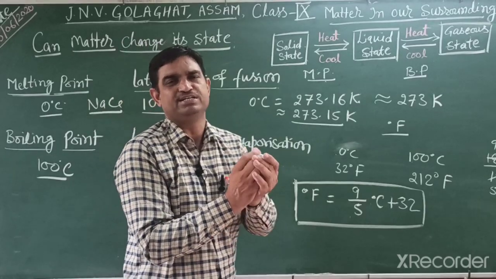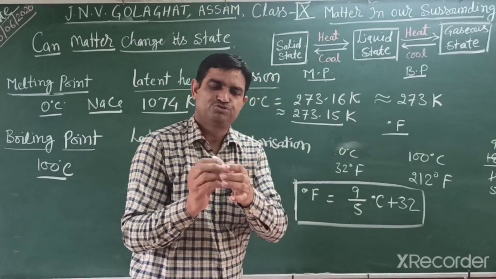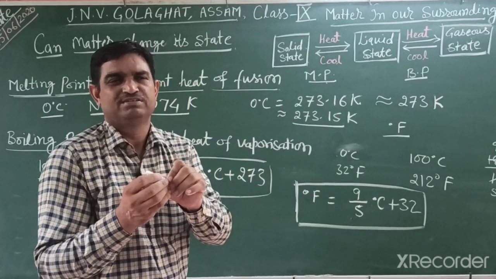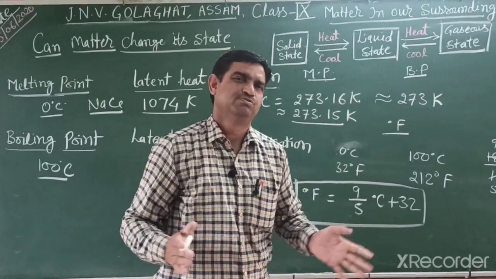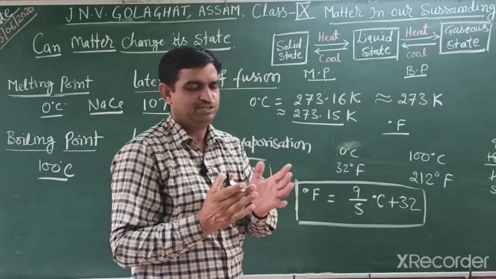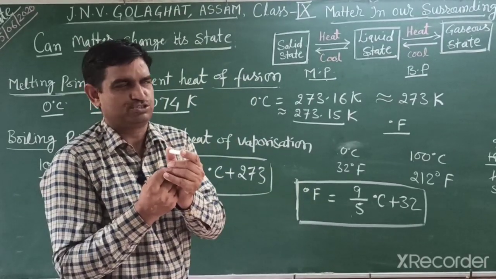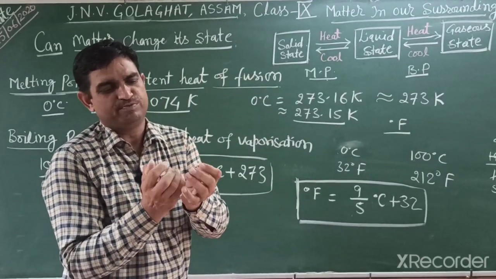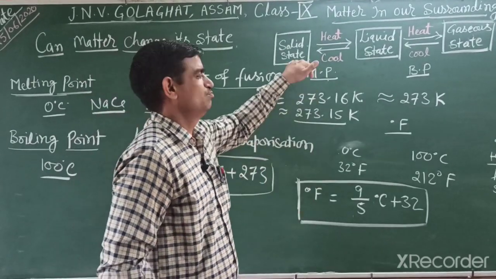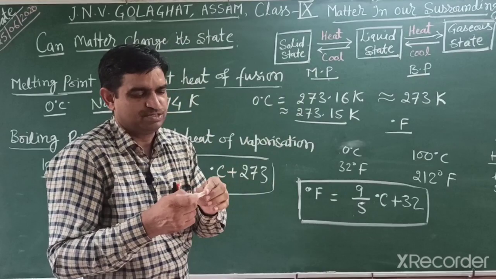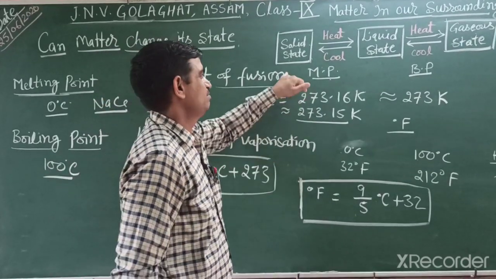Particles are very near to each other. We know in solids the particles are very near, liquids have a slightly larger gap, and gases have a higher gap. So this indicates solids have very strong force. When we want to dissociate that strong force, it requires more energy, so it has a higher melting point. If any substance has a weaker force, its melting point is lower.